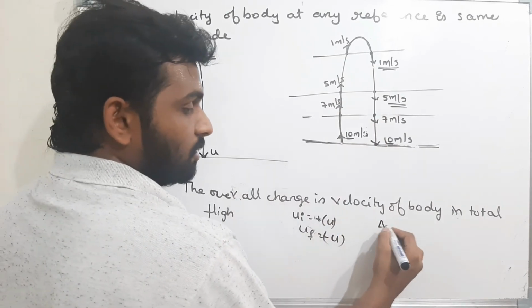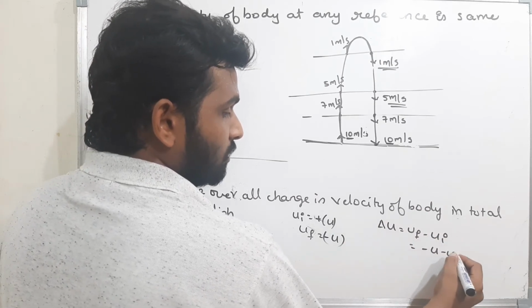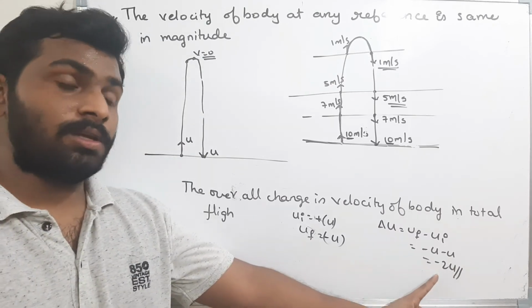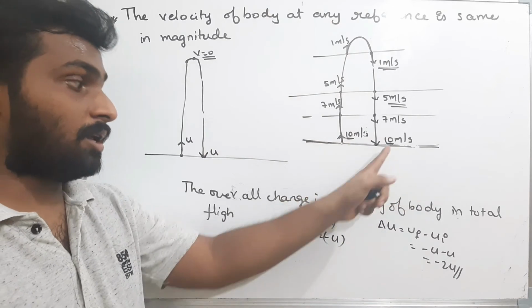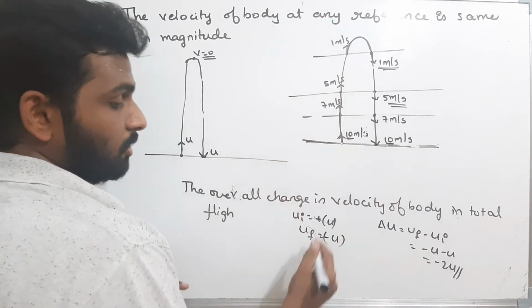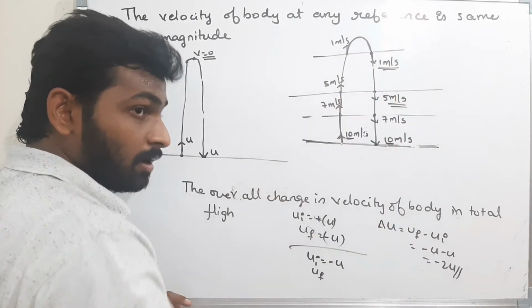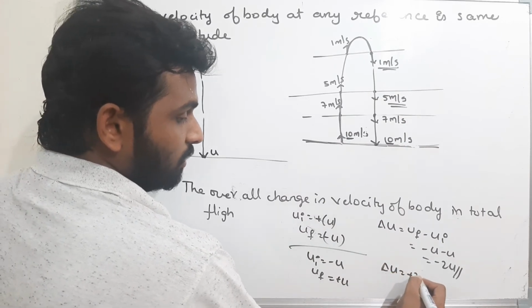The total change in the velocity is delta u, that is u final minus u initial. How much is that? Minus u minus u is nothing but minus 2u. That is the total change in the velocity. If I assume upward direction is positive and downward direction is negative, then I will get minus 2u. If I assume upward direction is negative, that is minus u, and the downward direction is positive, then it is plus u. Therefore, the overall change in the velocity is plus 2u.